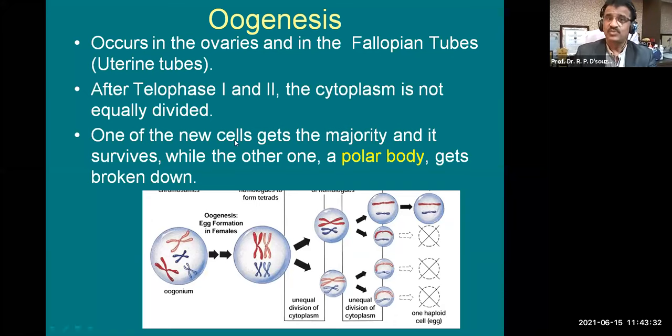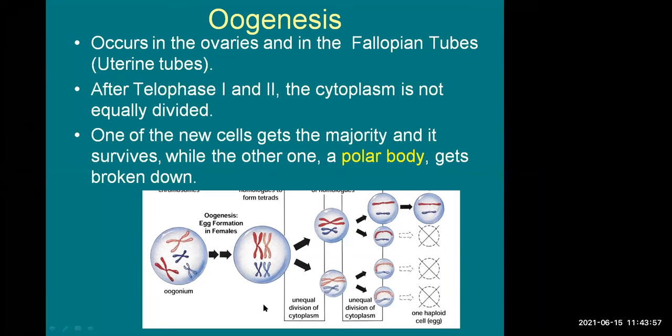One of the new cells gets the majority and it survives, whereas the other one becomes a polar body and gets broken down. So you can see one haploid cell, the others are broken down here. Unequal division of cytoplasm you can see at the meiotic second division, so telophase 1 and 2.